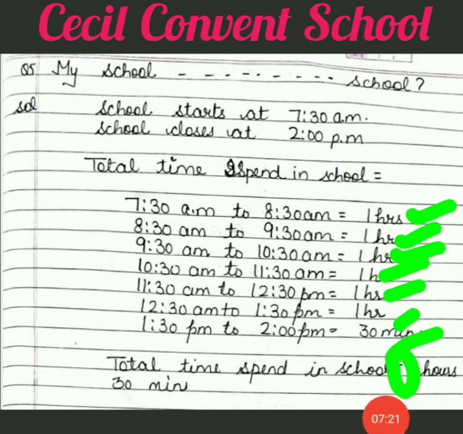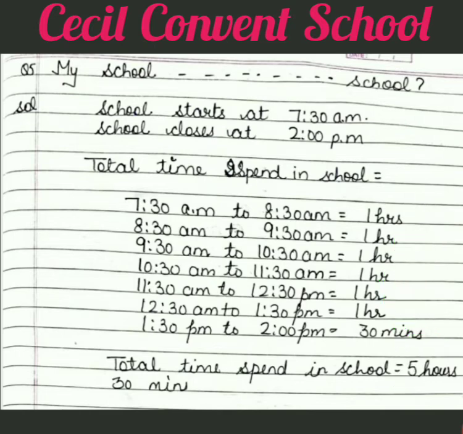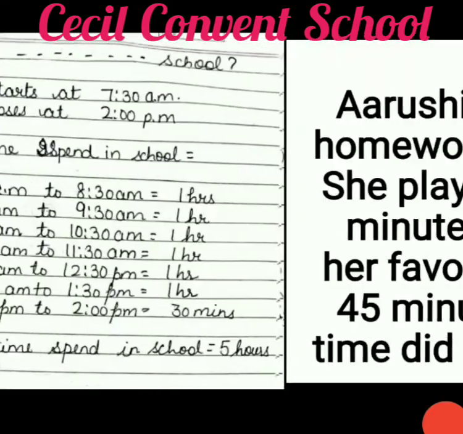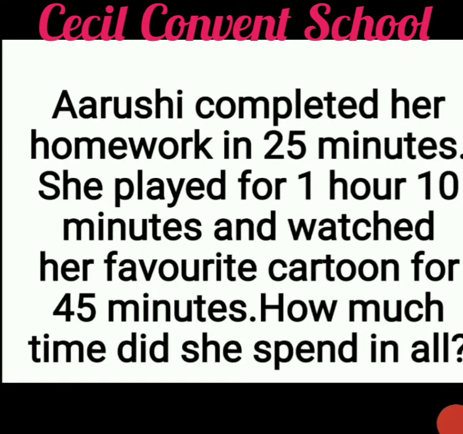Clear, students? So what is the time? The time is 6 hours 30 minutes. Here 5 hours is written, but that is not 5 hours, that is 6 hours 30 minutes, so correct it. Clear? The time is 6 hours 30 minutes. Now we will do the next question.